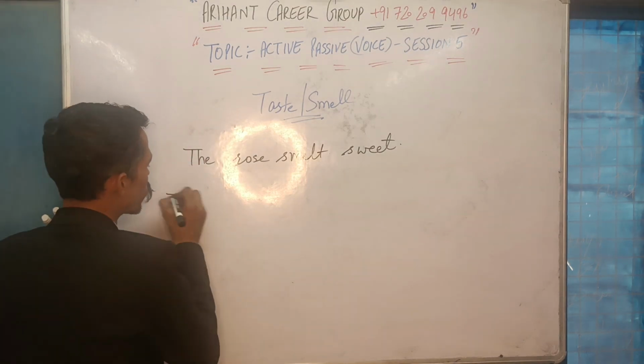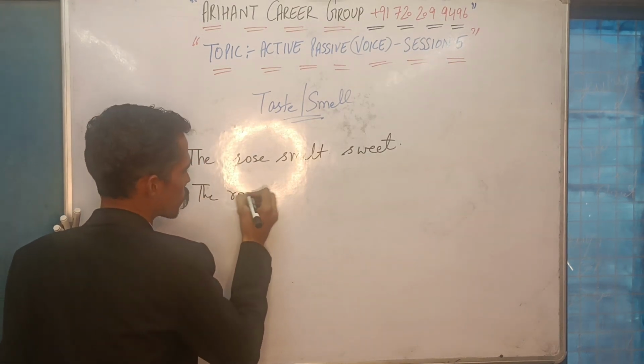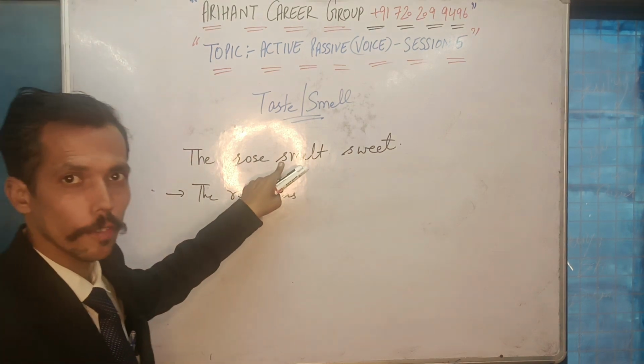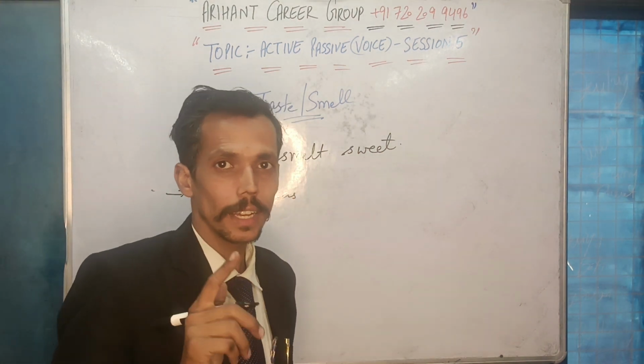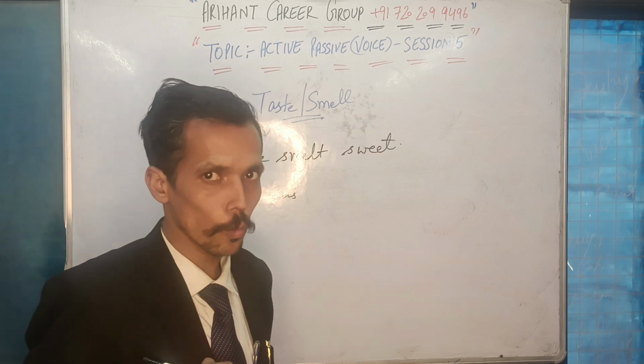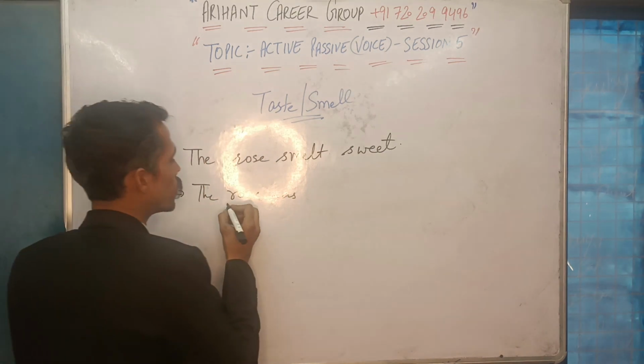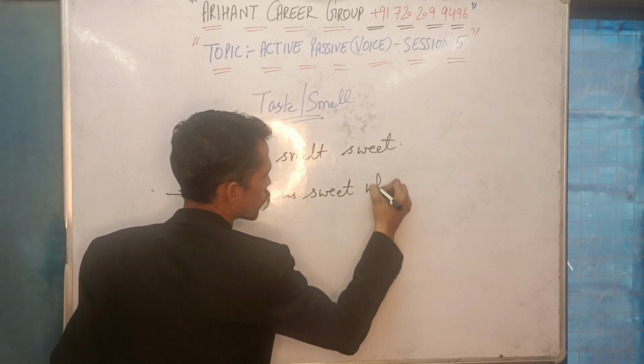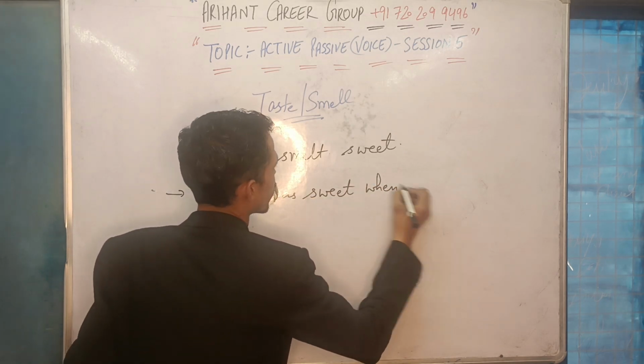So your answer will look like this. The rose was. Why I'm not writing "is" is because it's a second form, past indefinite: was, were plus third form. This is your rule number 2 that I discussed in session 1. Okay. So the answer will become: the rose was sweet. The rose was sweet when smelled.